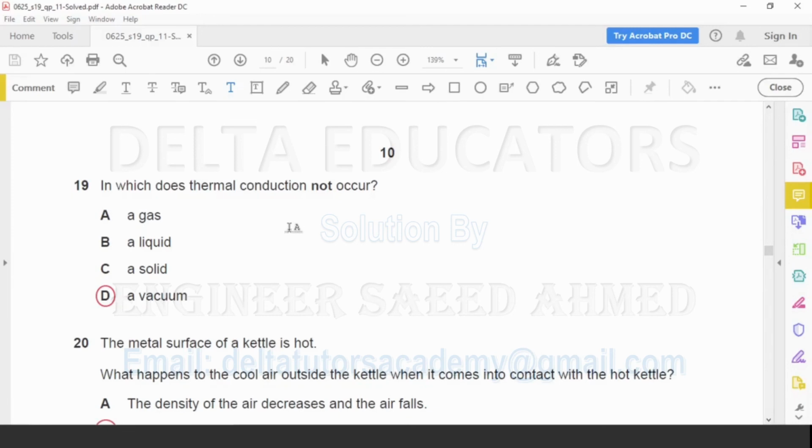Question number 19. In which does thermal conduction not occur? Conduction and convection, these two modes of heat transfer occur in the presence of a material medium. In the absence of a material medium, conduction and convection are not possible. Now we check the options. Option A, a gas, B, a liquid, C, a solid, D, a vacuum. A vacuum means there is no material medium, and without a material medium, conduction and convection are not possible. So our correct option is option D, a vacuum. In a vacuum, conduction does not occur.